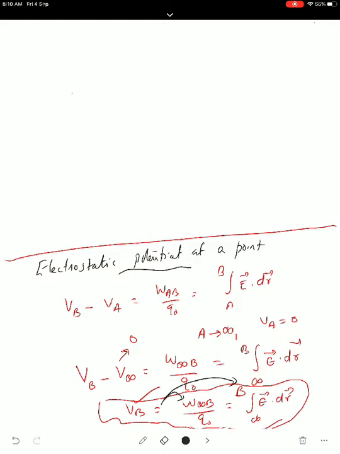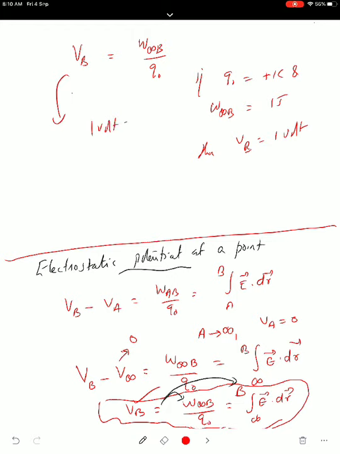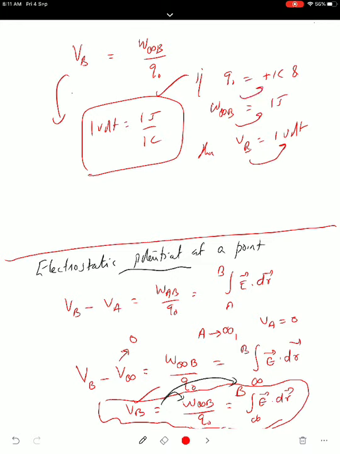So potential at a point can be defined like this. Potential at B, any point, equals work from infinity to the point B upon Q naught. If you take Q naught as a plus 1 coulomb charge, and the work needed to take it from infinity to the point is 1 joule, then the potential at that point is said to be 1 volt. So 1 volt is equal to 1 joule upon 1 coulomb. Potential at a point is said to be 1 volt if 1 joule of work is required to bring a unit positive charge from infinity to that point without any acceleration.